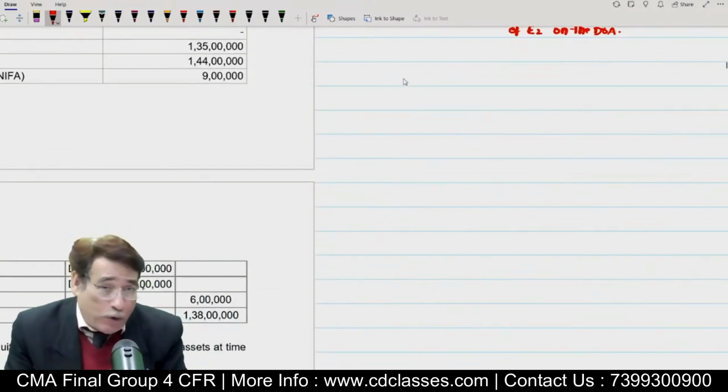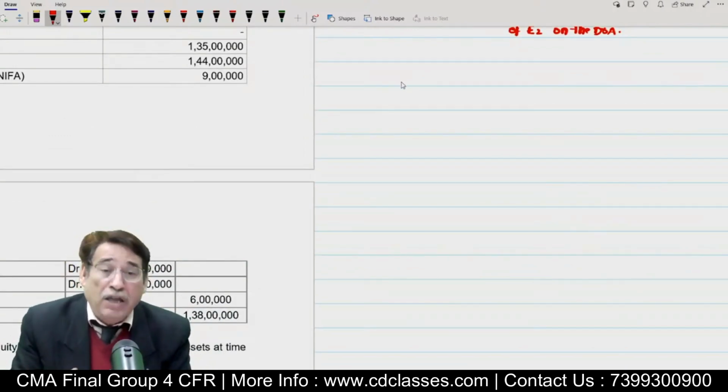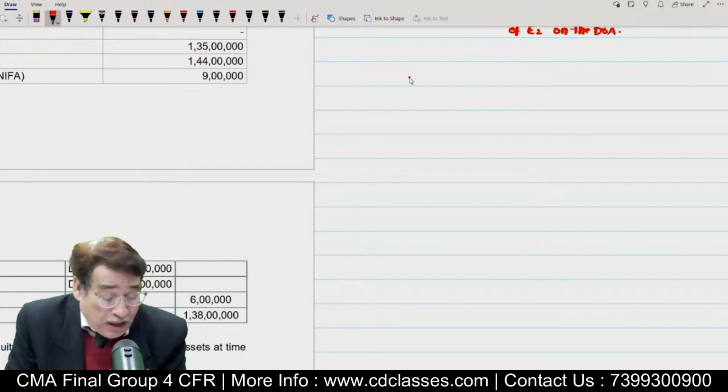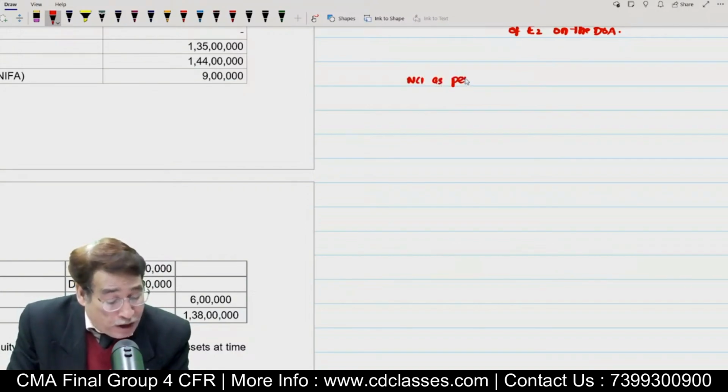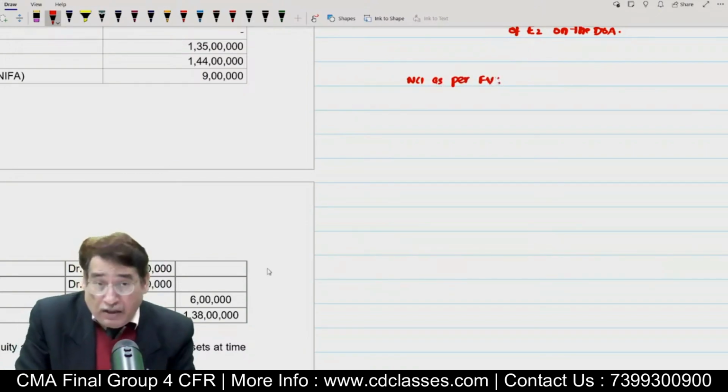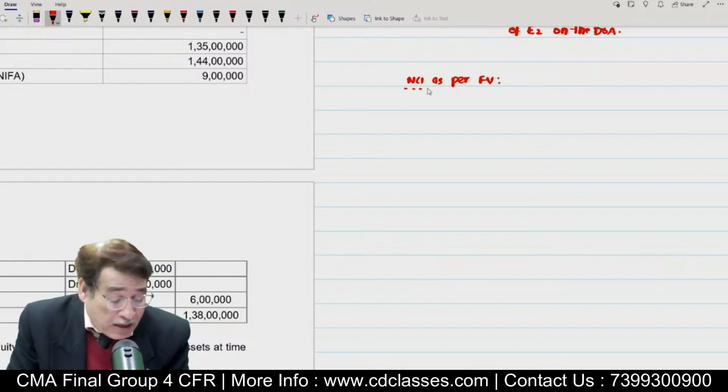However, we can compute the NCI, as I told you, as per fair value also. Suppose I would have computed NCI as per fair value, how would I have computed it?